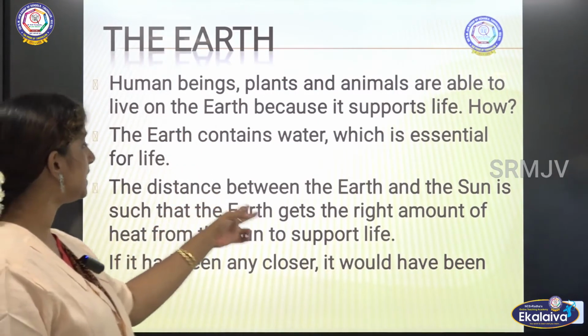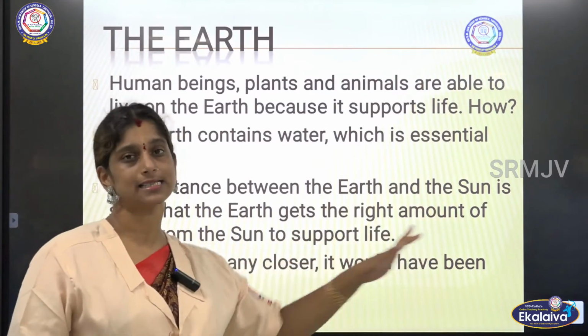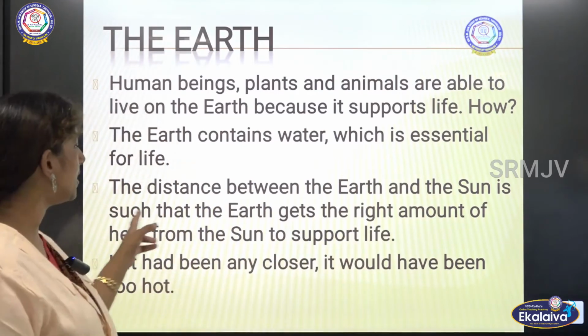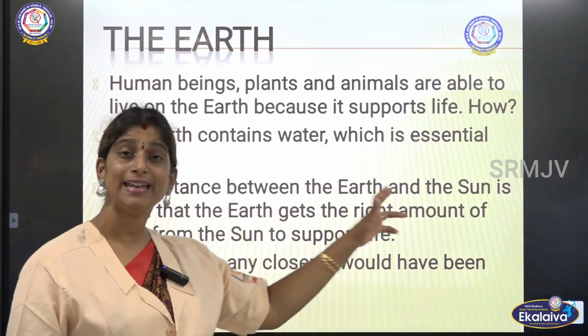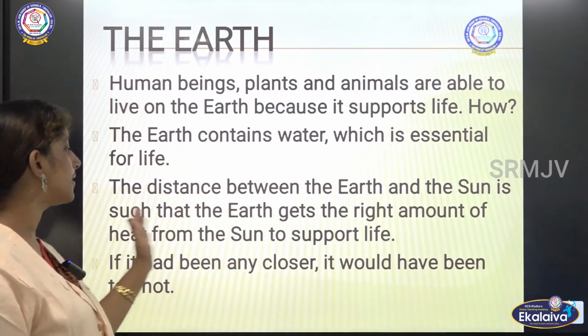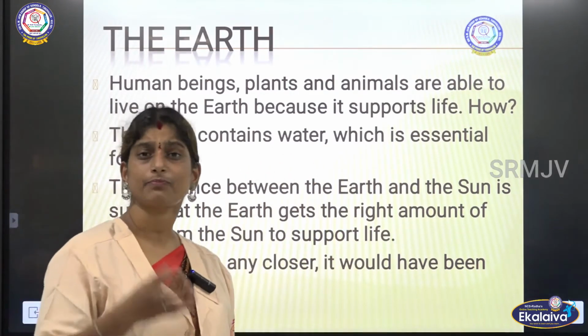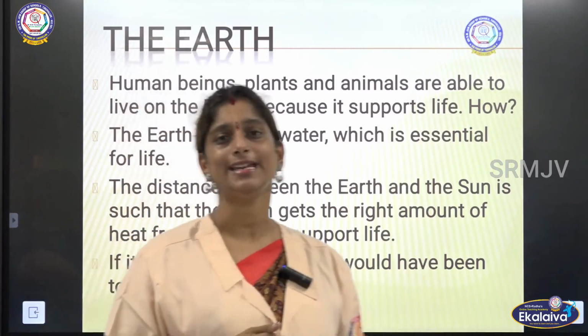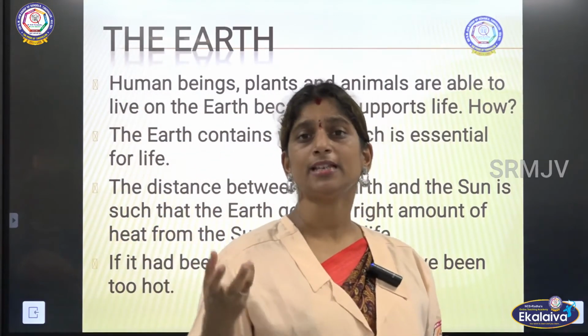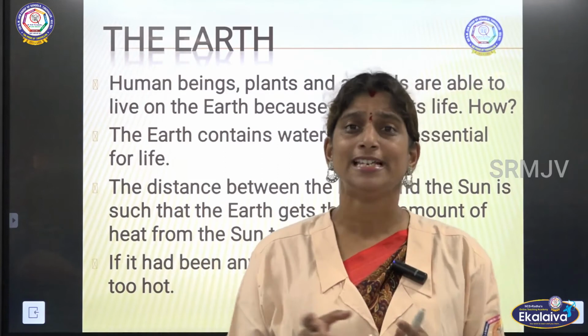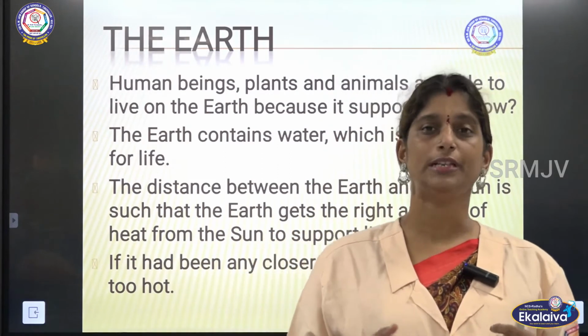Then the distance between the earth and the sun is such that the earth gets the right amount of heat from the sun to support life. We of course need heat, because without heat the planet will be freezing, too cold to live.